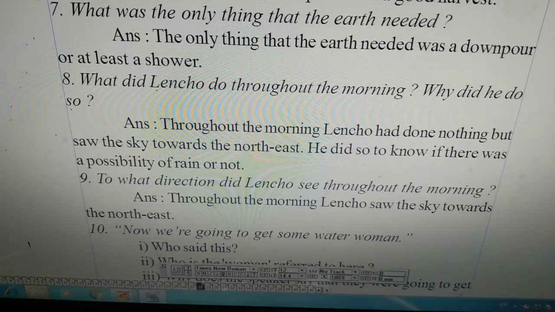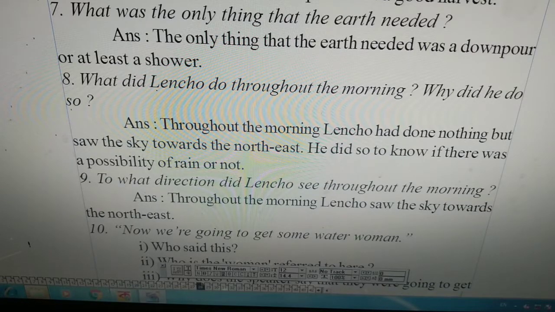We know that Lencho was looking at the sky expecting rain, because his cornfield needed rain.